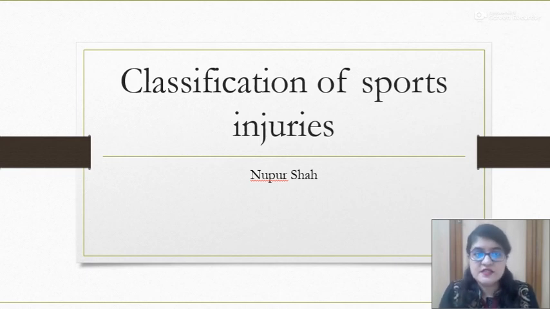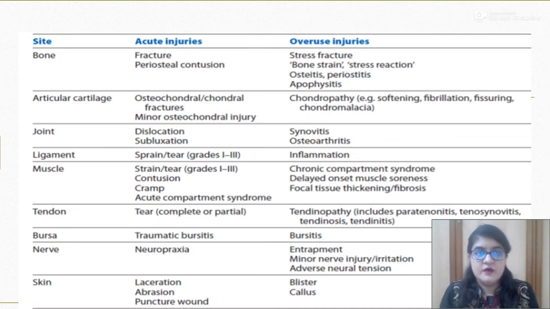So, coming to the first slide, as you can see, various acute injuries are classified as per bone, articular cartilage, and joint. For example, for bone, the acute injuries can be a fracture or periosteal contusion. For articular cartilage, it can be osteochondral or chondral fractures. For joint, it can be dislocation or subluxation. For ligament, it can be a sprain or a tear. For a muscle, again it can be a strain or a tear or contusion, cramp or acute compartment syndrome. Likewise, there are various acute injuries which we will cover in this video.